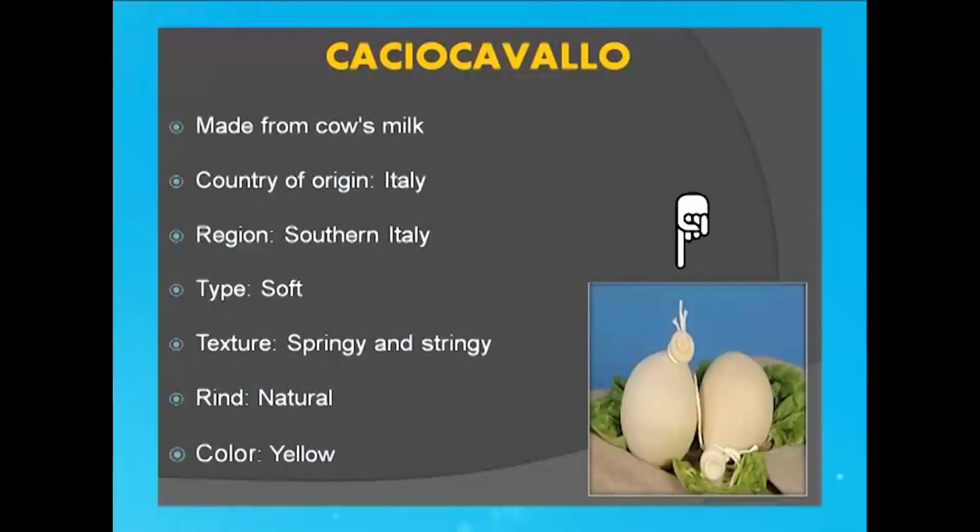It's called Caciocavallo, and can you see how it is produced and kept? Most often it is tied in this fashion and it has a springy and stringy appearance. It originates from Italy and is made from cow milk, and obviously the organisms which produce this have a ropey and stringy variety, and as such the milk becomes curdled in this fashion and they are kept in this way. So it's very interesting, and that is why we have also kept it in our discussion.